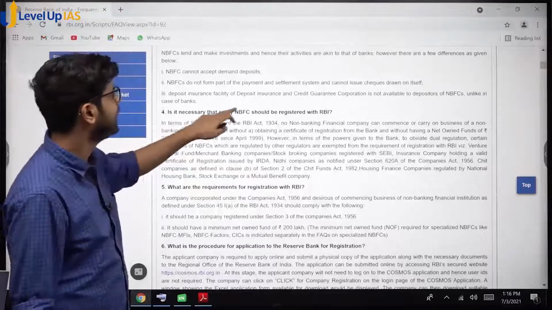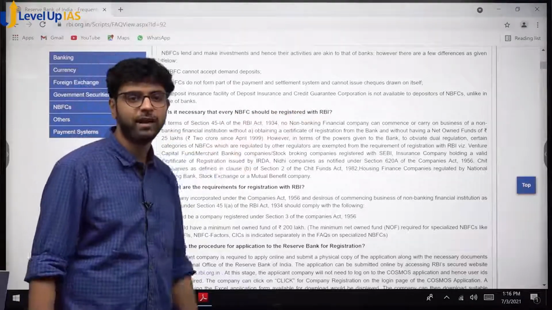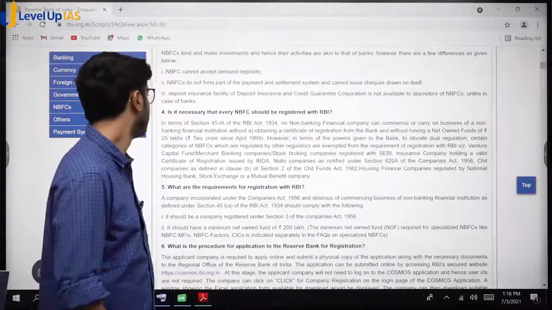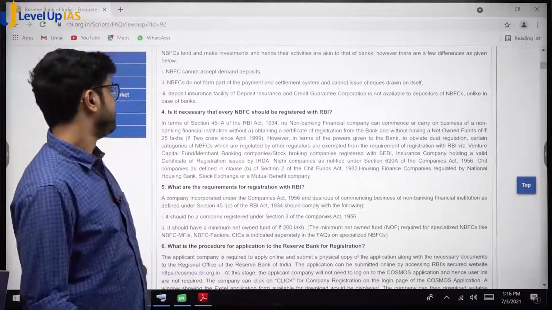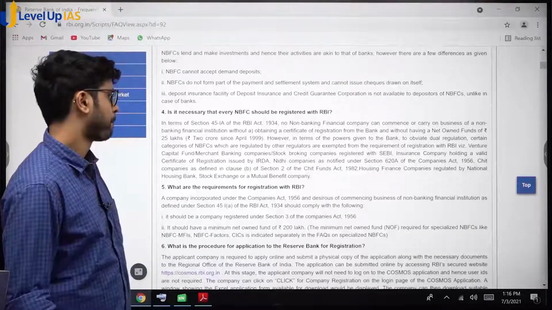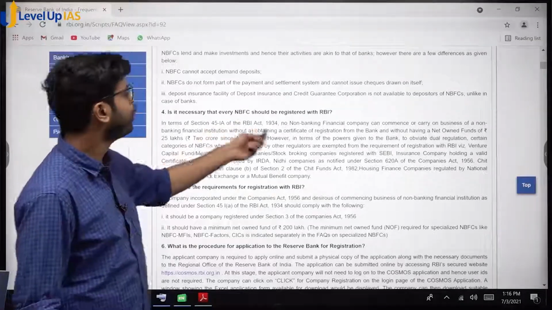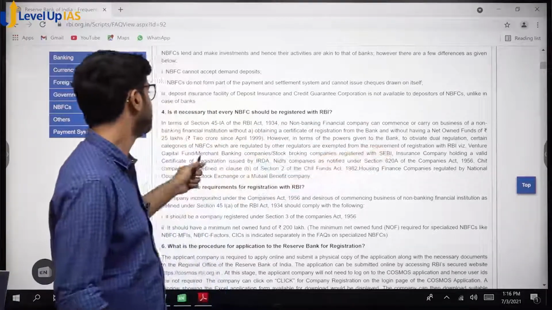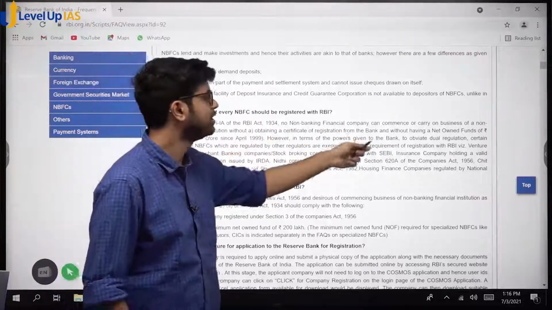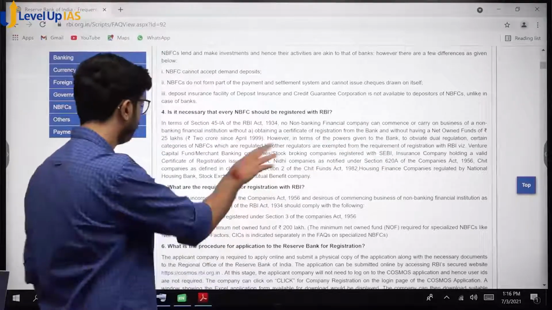Is it necessary that every NBFC should be registered with RBI? What do you think? Yes, registration is necessary. In terms of this, no NBFC can commence any business without obtaining a certificate of registration from RBI. No need to know all this.